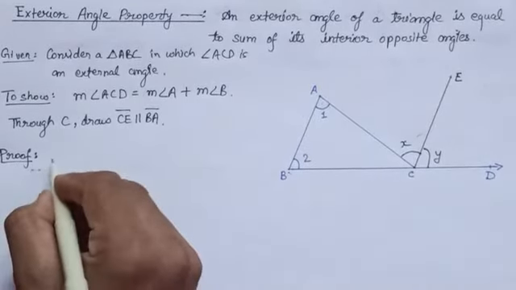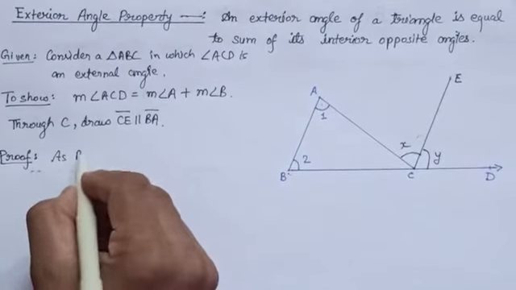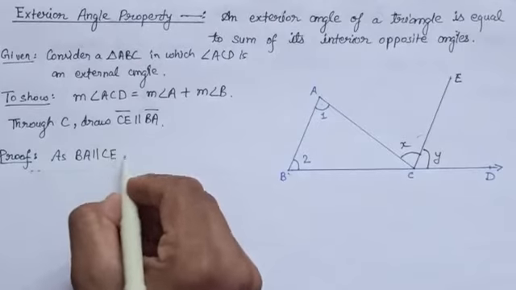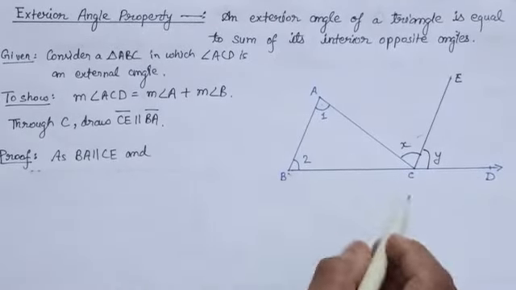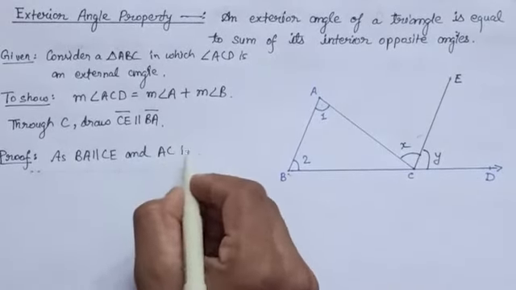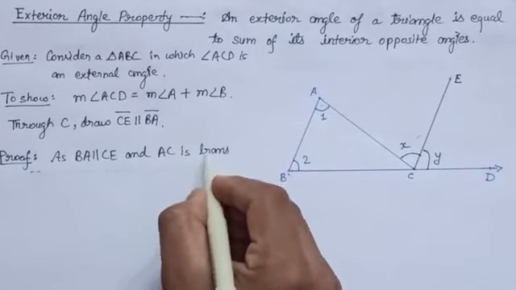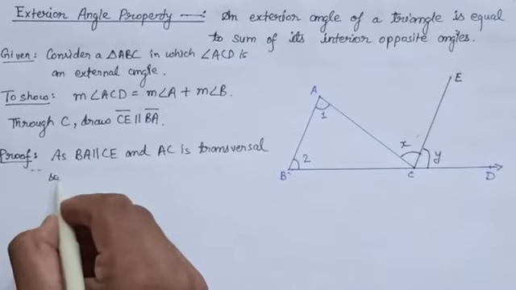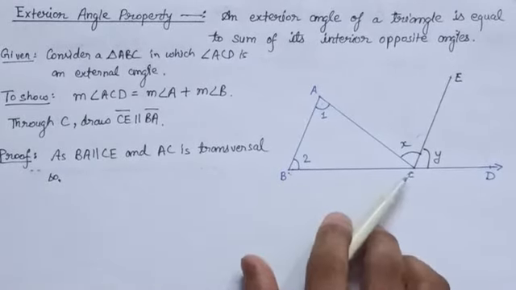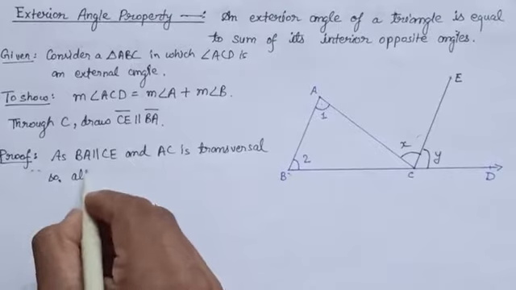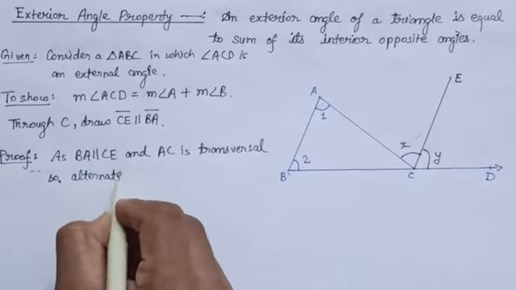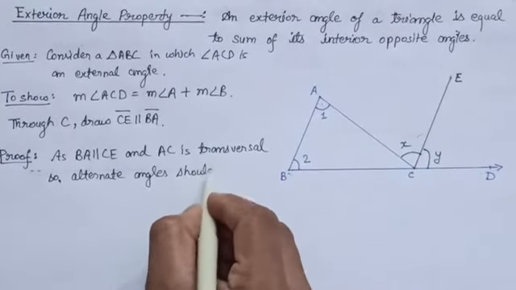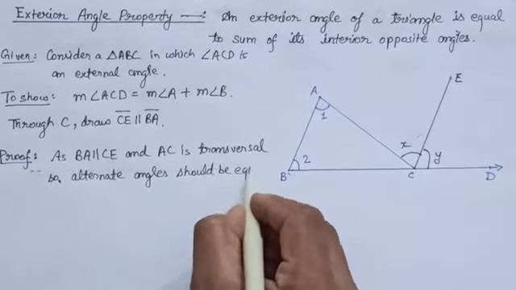So we can write: BA is parallel to CE and AC is transversal, so alternate angles should be equal.